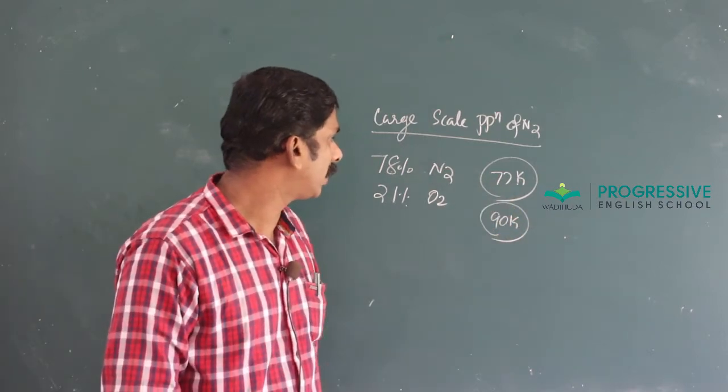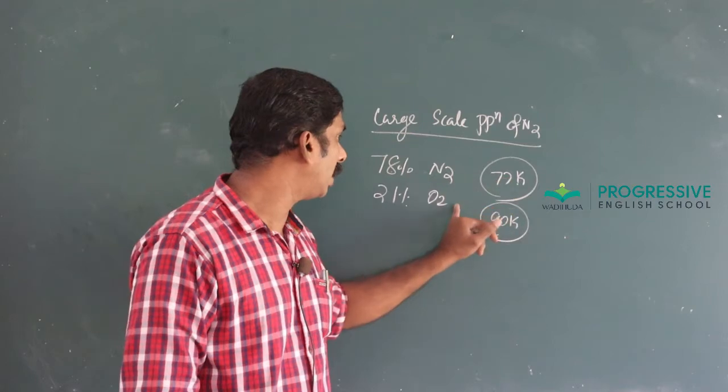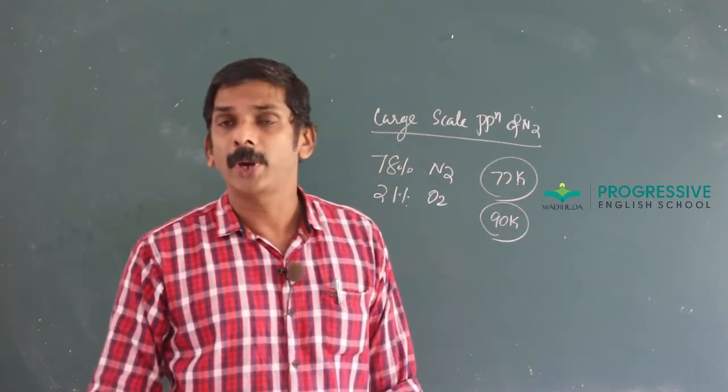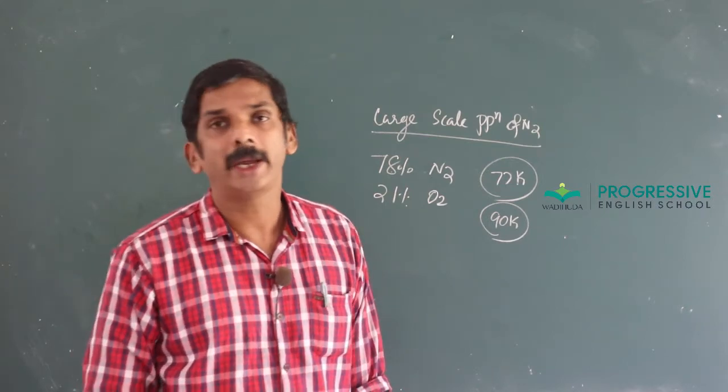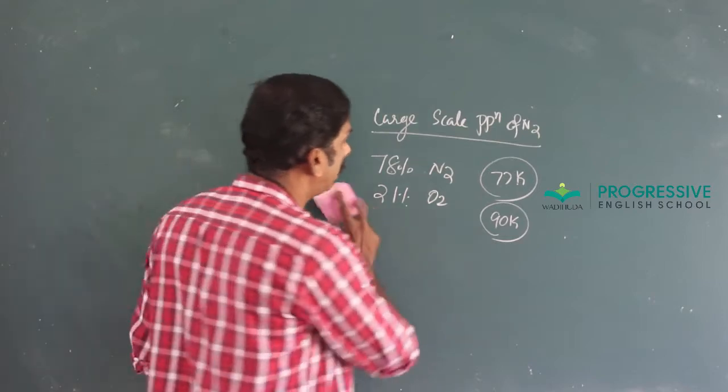Thus we can prepare a large amount of dinitrogen. This is the industrial method of manufacture of dinitrogen.